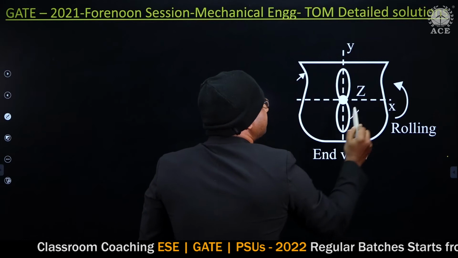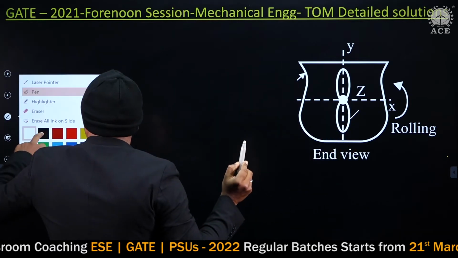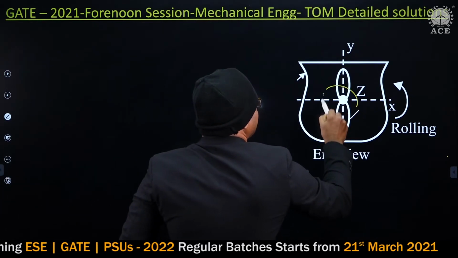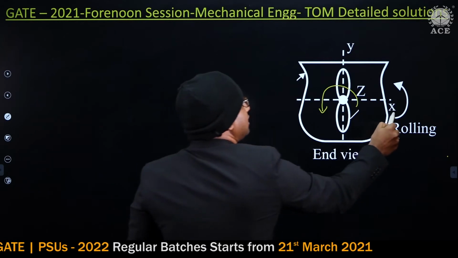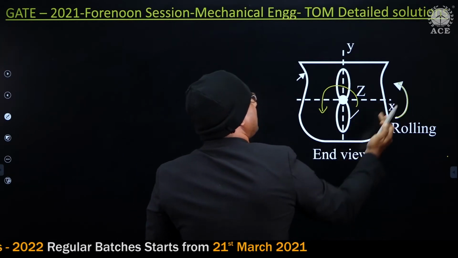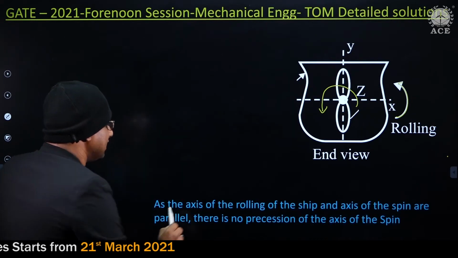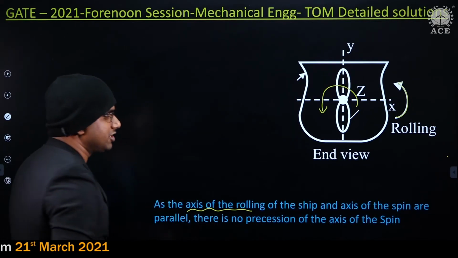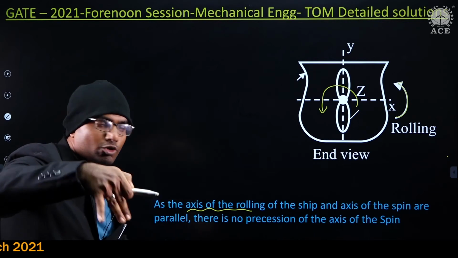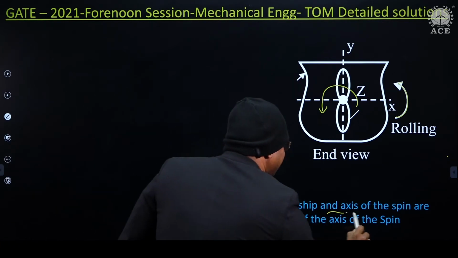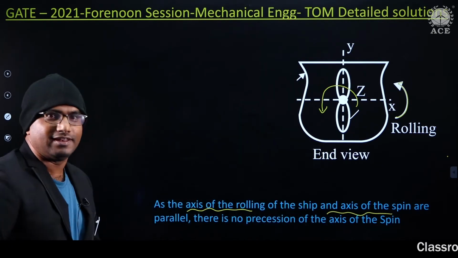Here is the axis of the spin, and this is also the rolling axis, the same point exactly, guys. I can simply say the axis of the rolling of the ship and the axis of the spin are parallel.